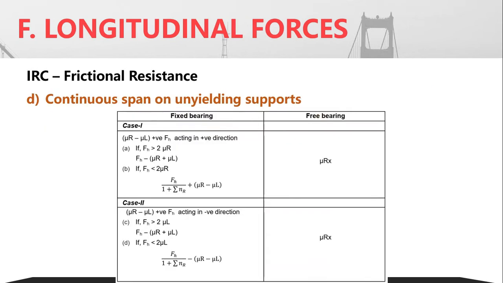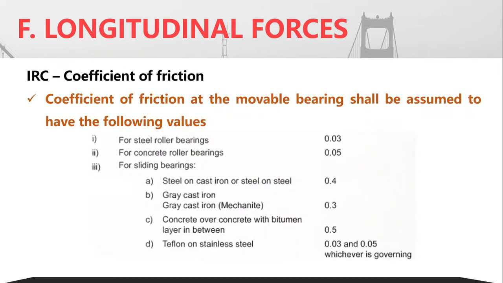Now the next is in case of continuous spans on unyielding support. This has also been given for both the fixed as well as free bearing. As such, you have multiple continuous spans acting on a single bearing that is attached to the pier. Depending upon whether the bearing is fixed or free, the corresponding frictional resistance equations have been given in the code. Similarly, you have one more equation which I have not given in this presentation. So you have to keep in mind all the corresponding equations.